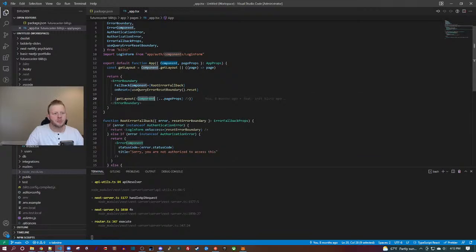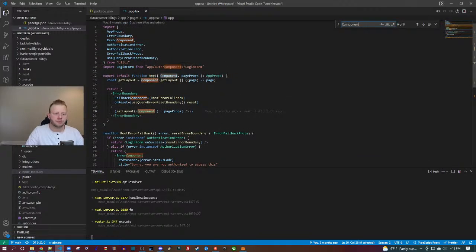Let's see, where's this component thing? So component is a variable, okay. Interesting. I guess that would be the page component. And that would make sense because here's page props.